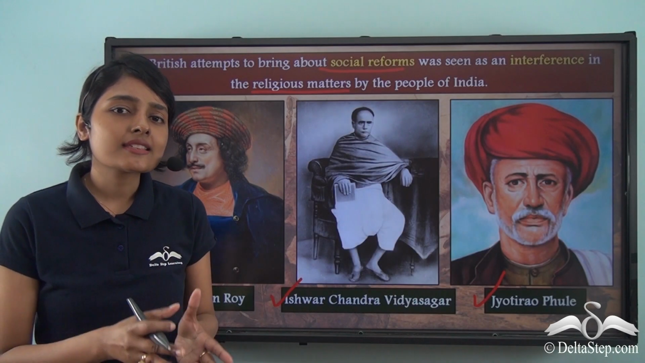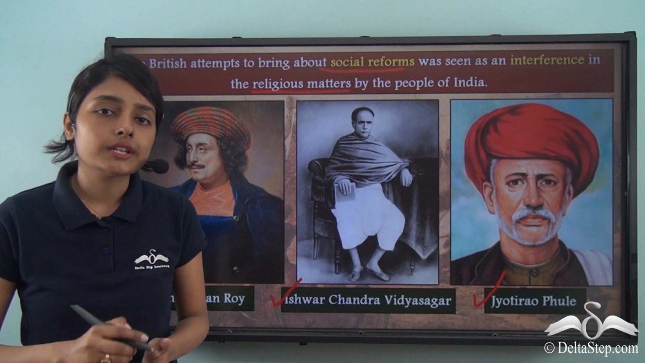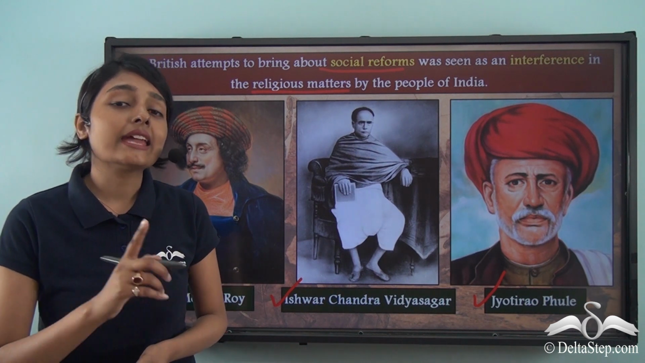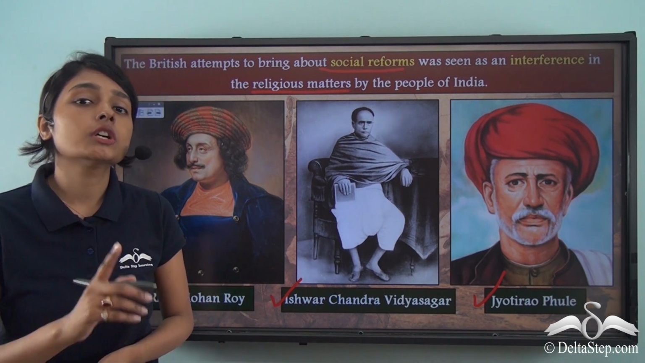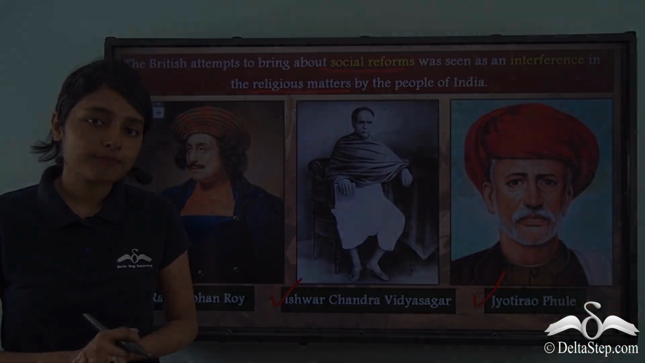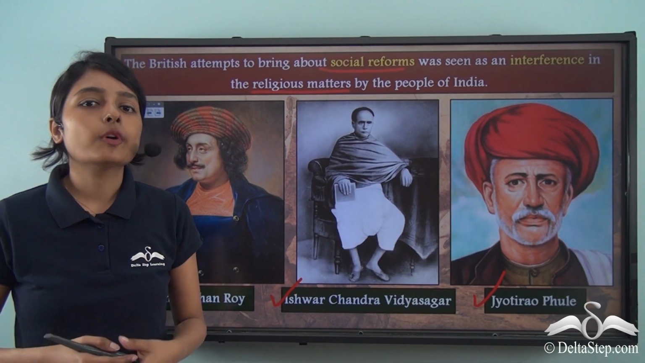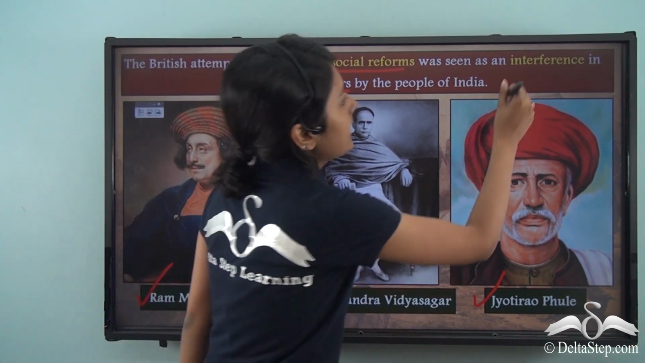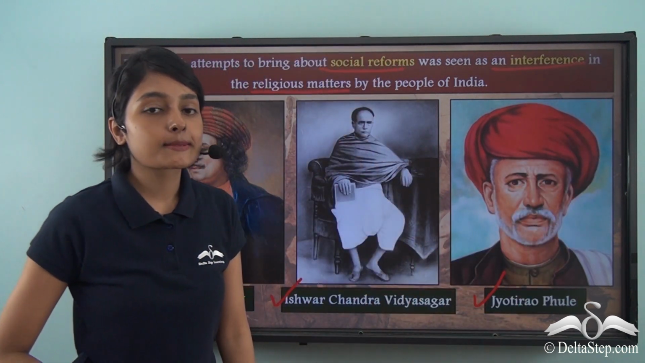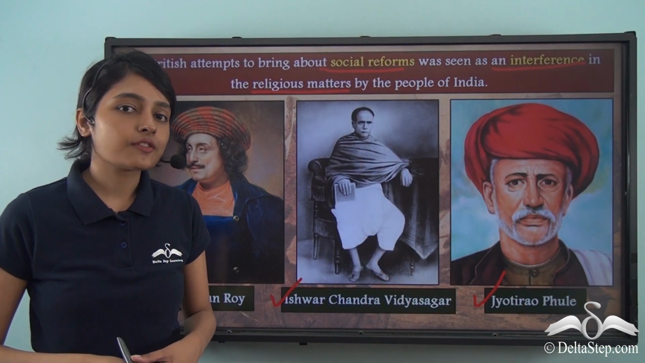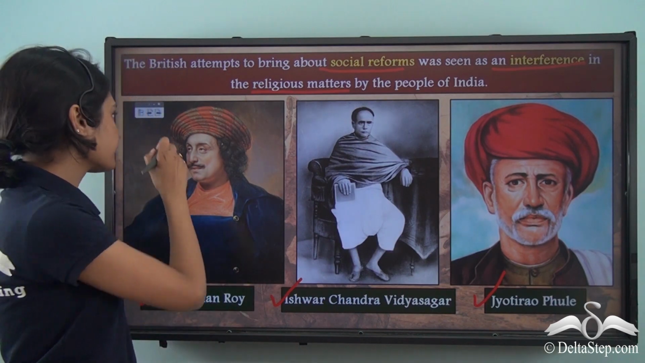They saw the East India Company's rule as foreign. They saw it as an alien rule that was trying to hurt their religious sentiments, which is why these social reform works were seen as a negative interference by the conservative sections of the Indian societies.